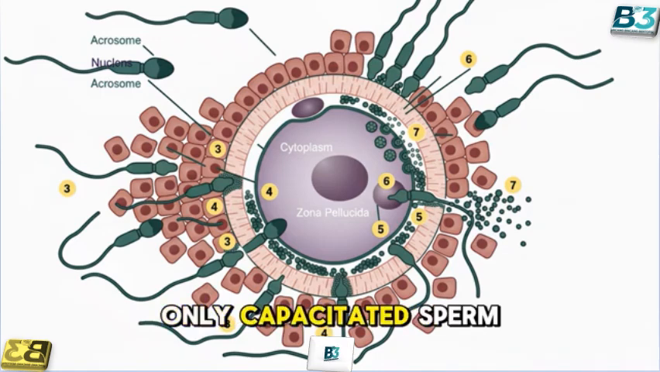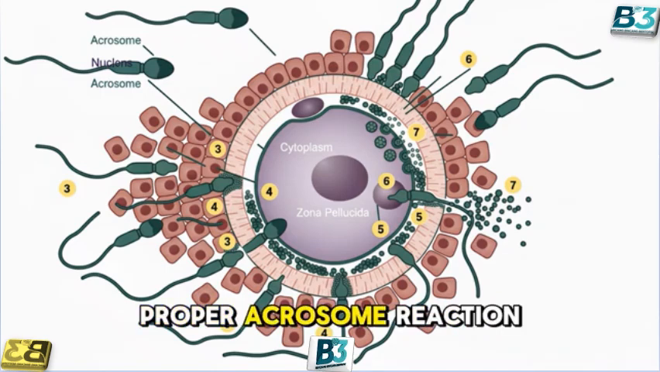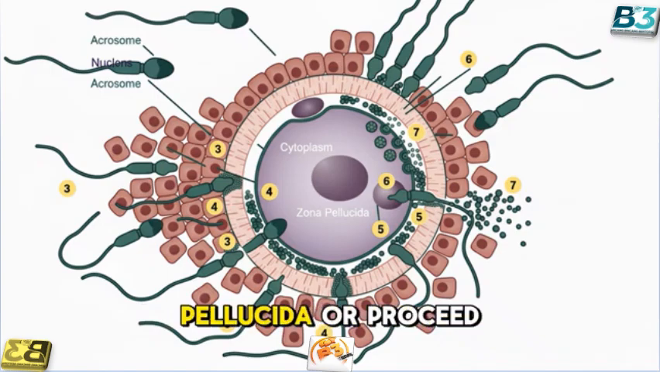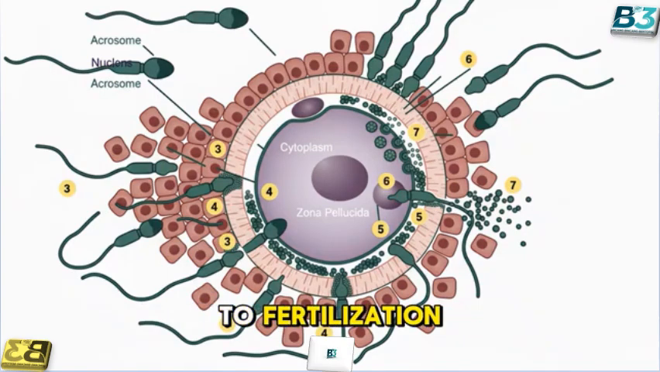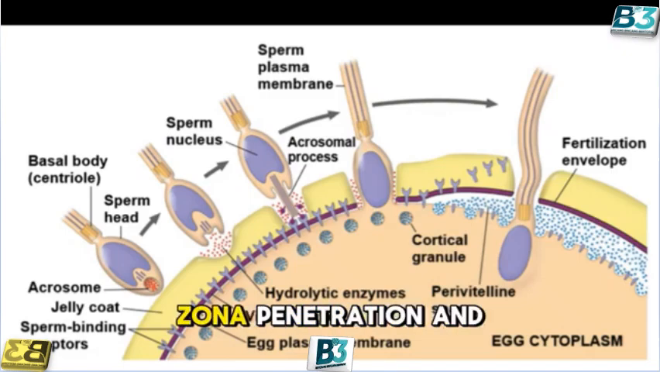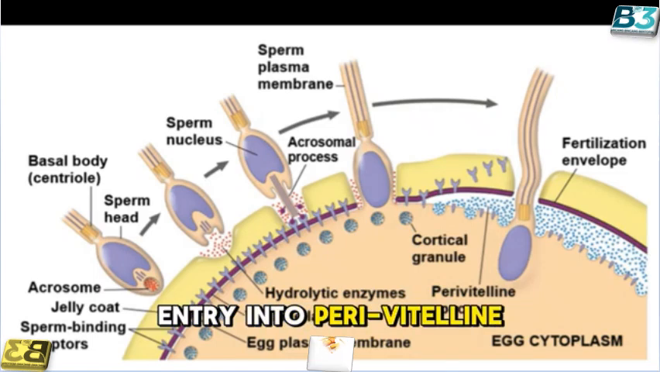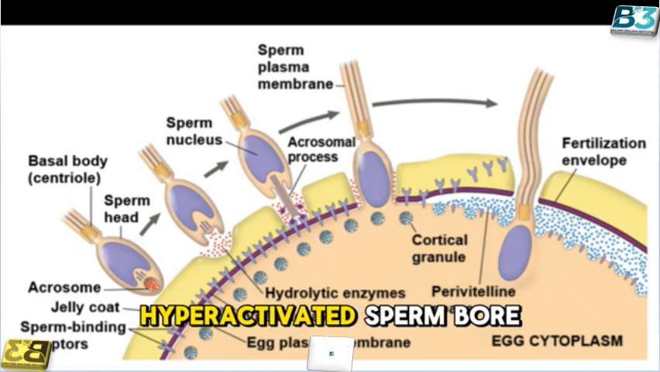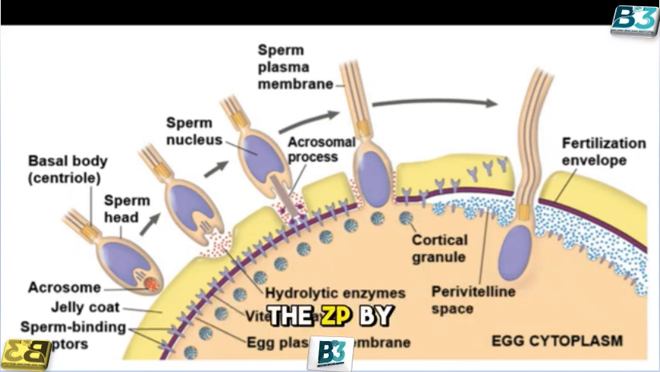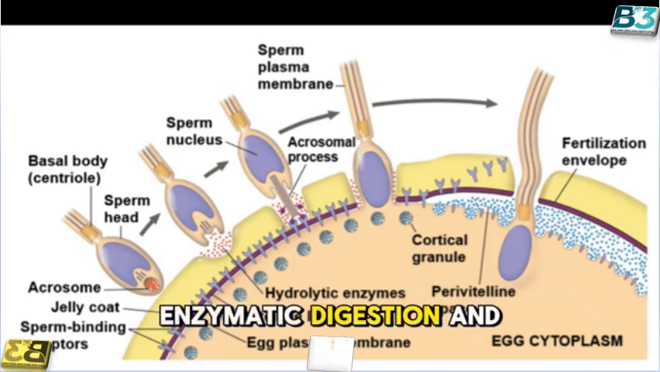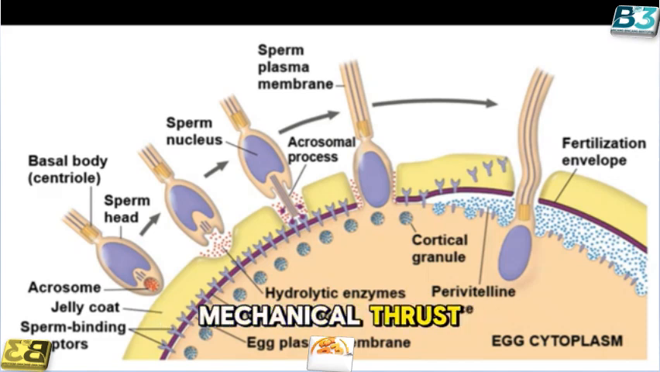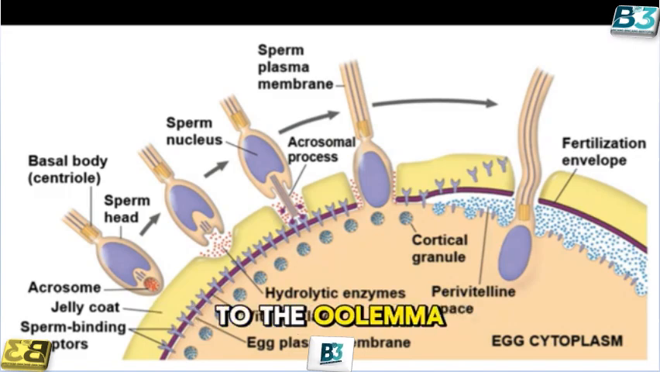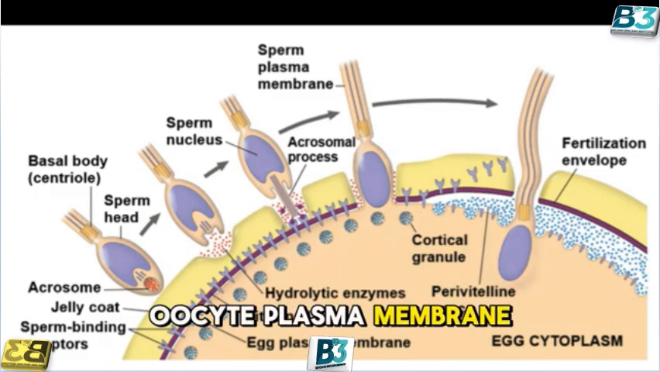Only capacitated sperm can undergo a proper acrosome reaction. Without it, the sperm cannot penetrate the zona pellucida or proceed to fertilization. Step number 11. Zona penetration and entry into the perivitelline space. Acrosome-reacted, hyperactivated sperm bore a path through the ZP by combined enzymatic digestion and mechanical thrust. Entry into the perivitelline space places the sperm adjacent to the oolemma, the oocyte plasma membrane.